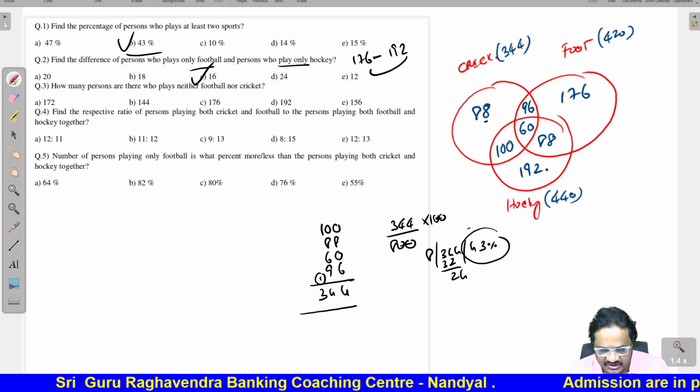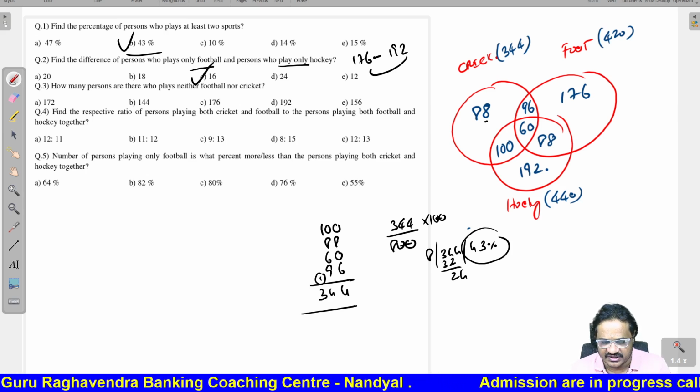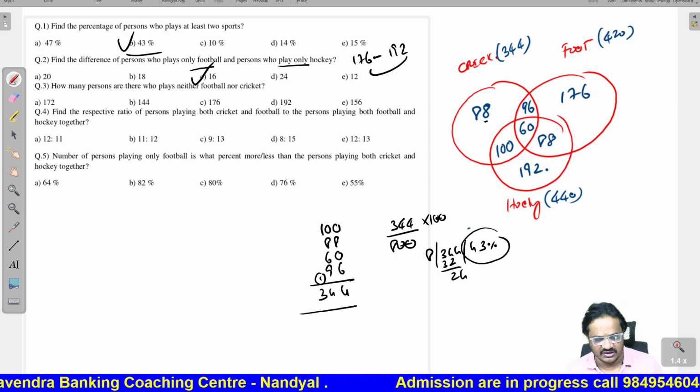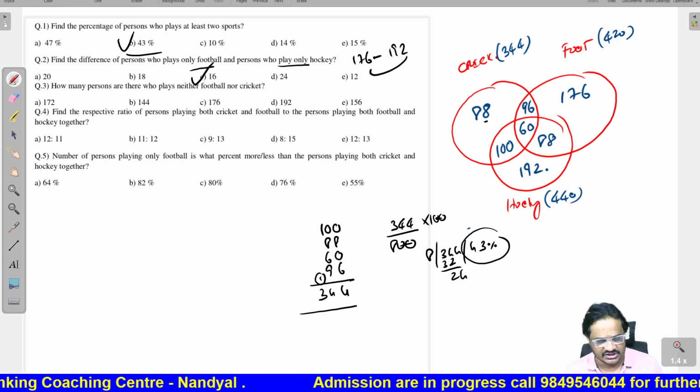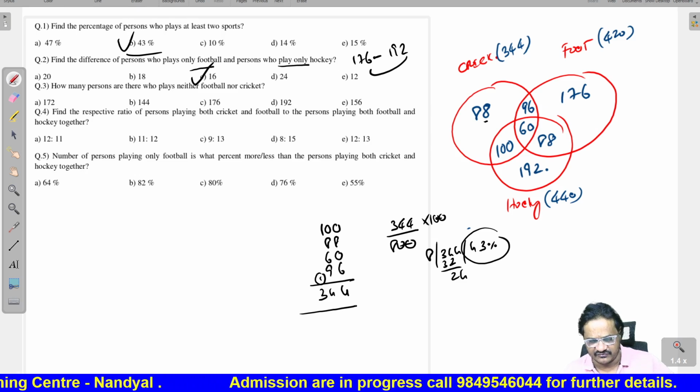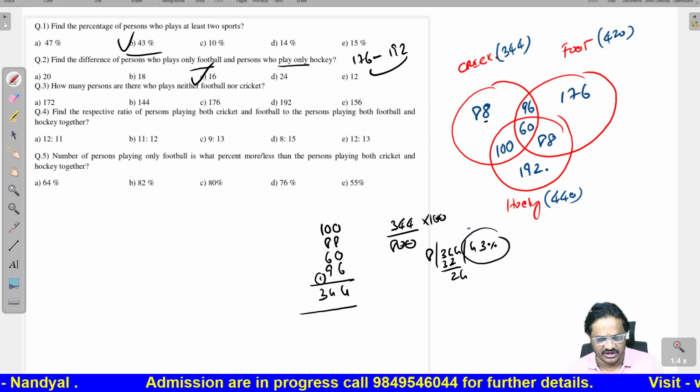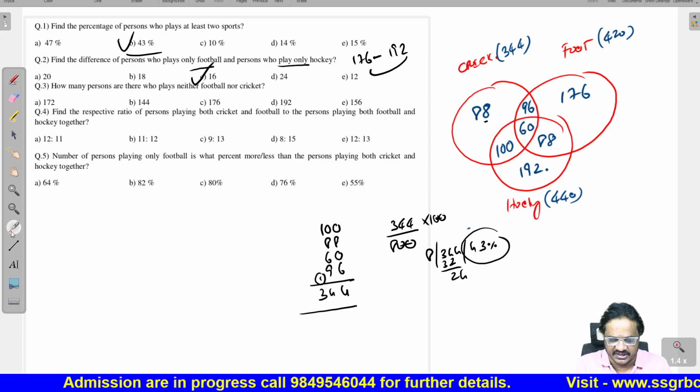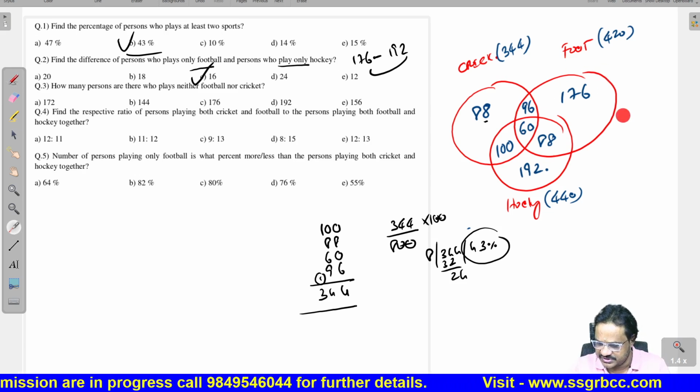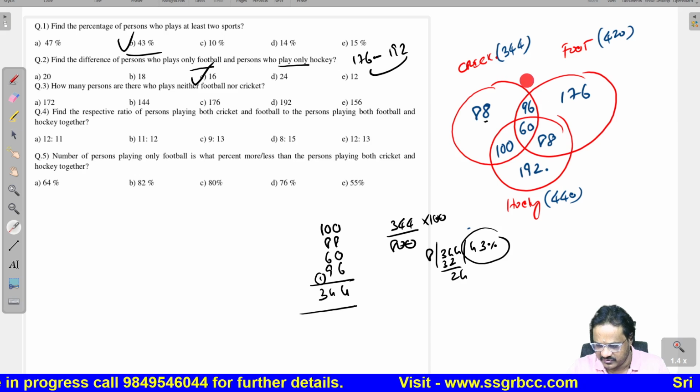Next one. How many players are there who play neither football nor cricket? So they should not play football, they should not play cricket. So this we can't take because this is totally football, this we can't take.